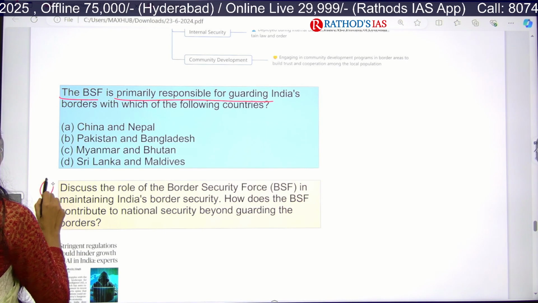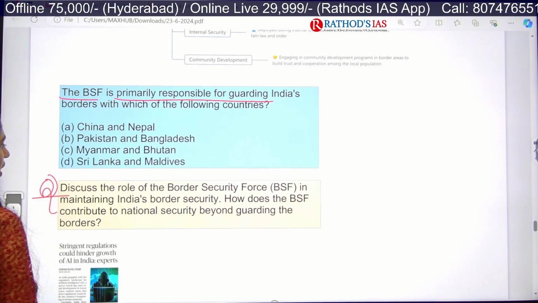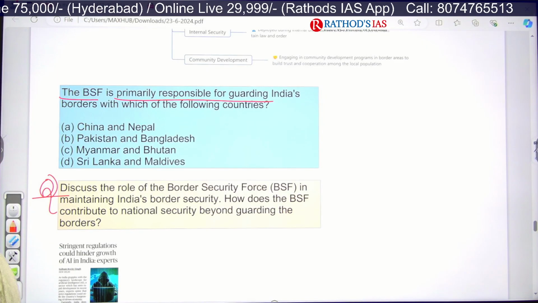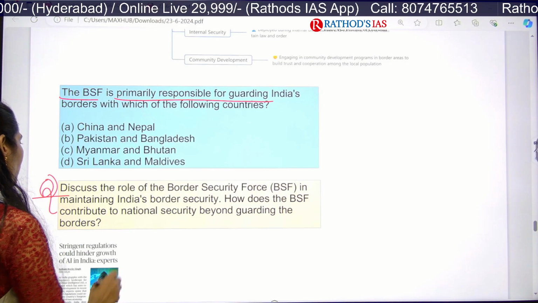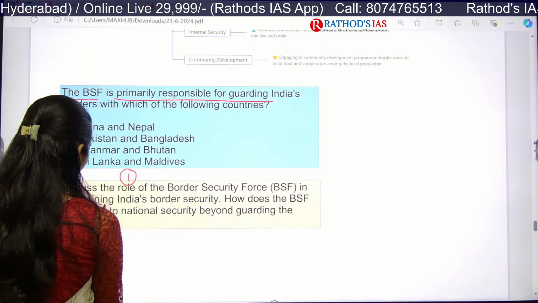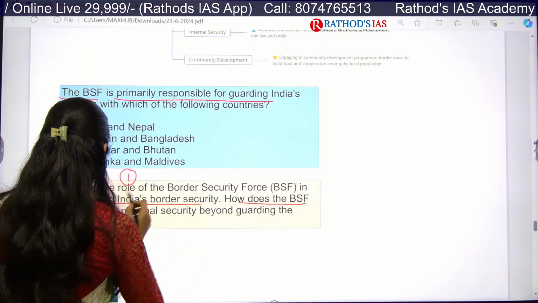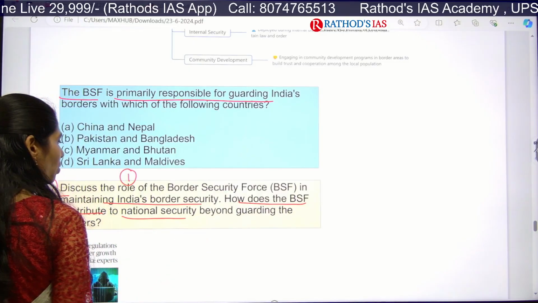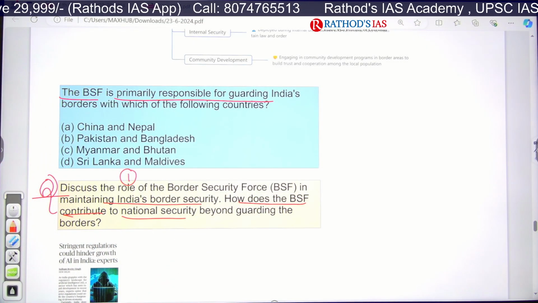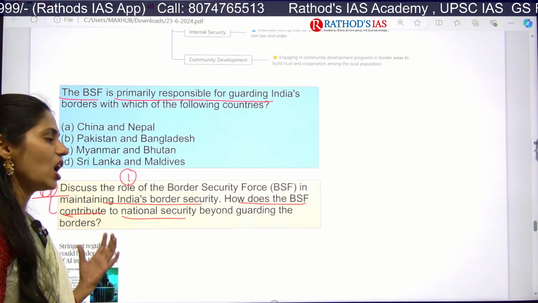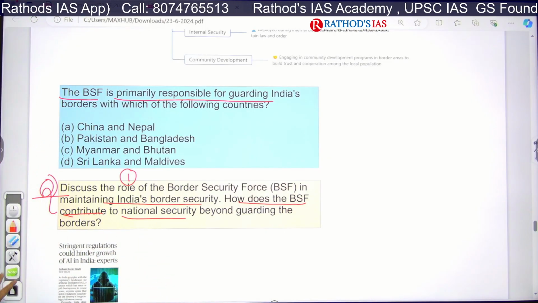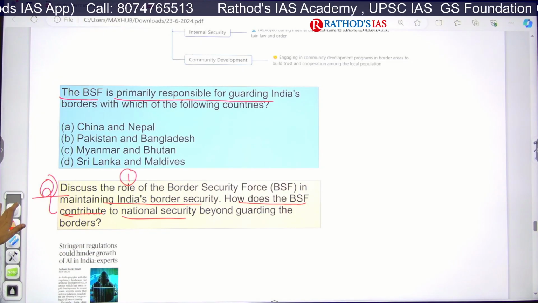And I want to give you one mains question. Discuss the role of the Border Security Force in maintaining India's border and security, and how does BSF contribute to national security beyond guarding the borders? Beyond guarding the borders, how will it be helpful? So all these things are very important.